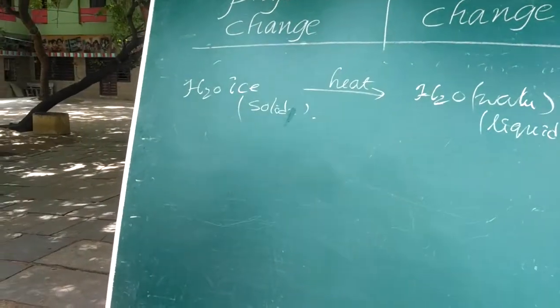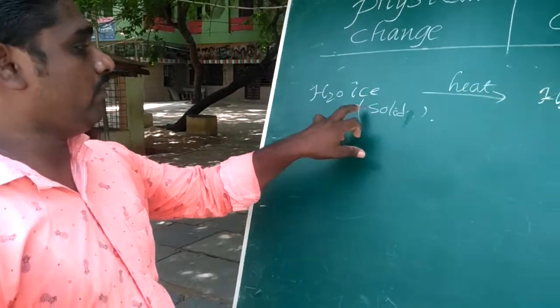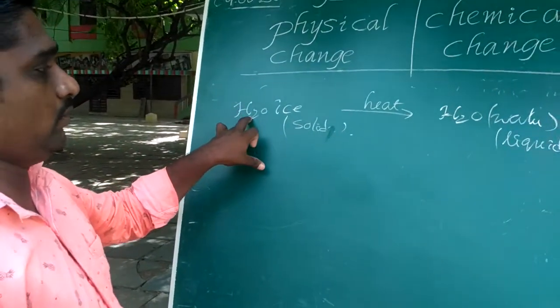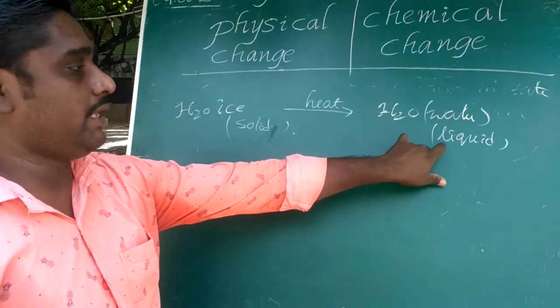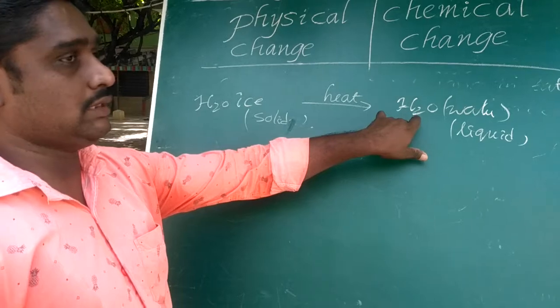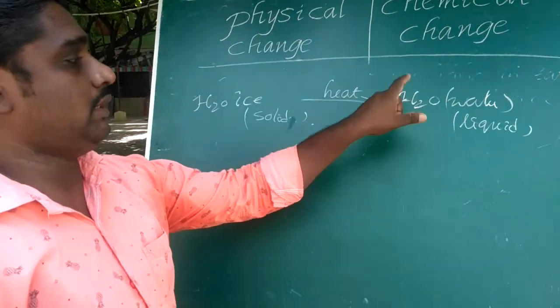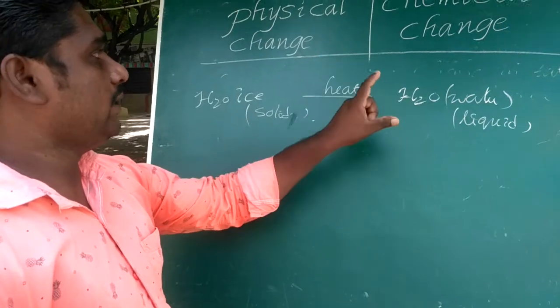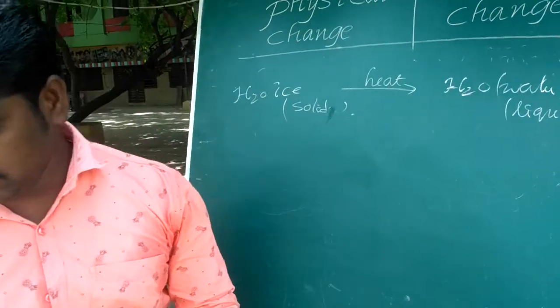Okay, students, we notice that the state of ice is the solid state. What is its chemical composition? H2O. How is it converted? It melts to water, the liquid state. What is the chemical composition? H2O. So here we notice that there is no change in its chemical composition. So that's why it is an example of physical change.